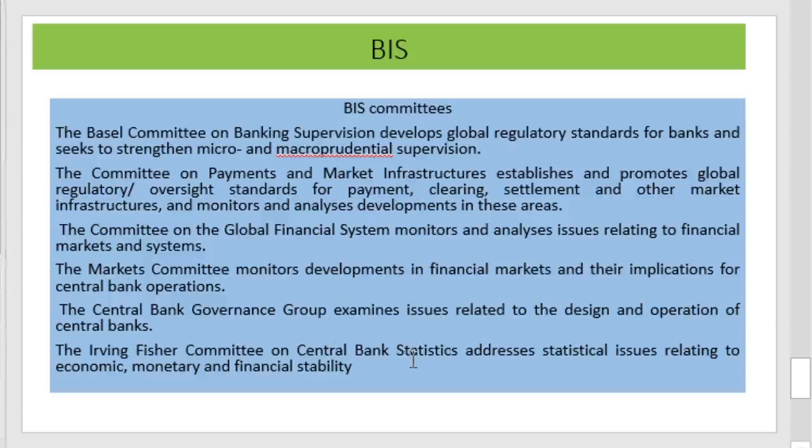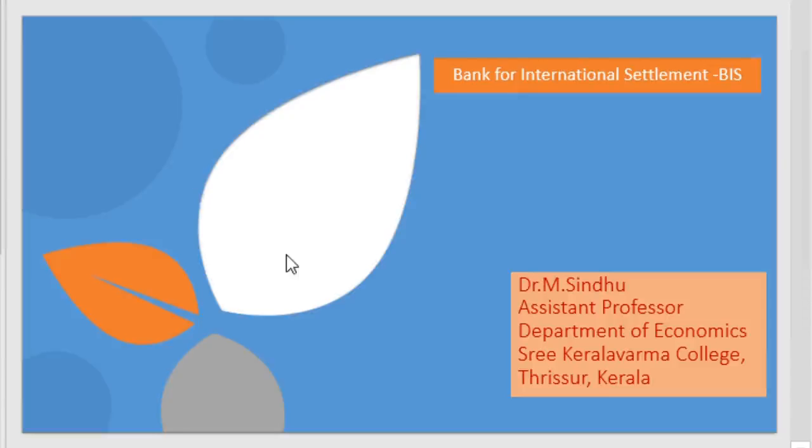This is about the Bank for International Settlements. It was introduced in 1930 and serves as the central bank of central banks.